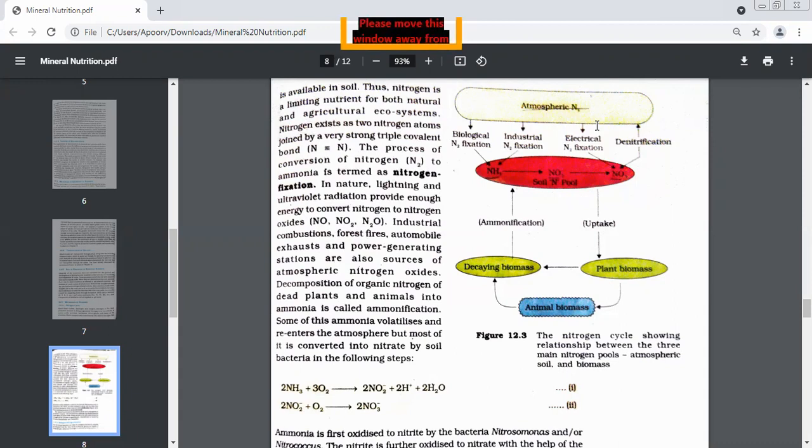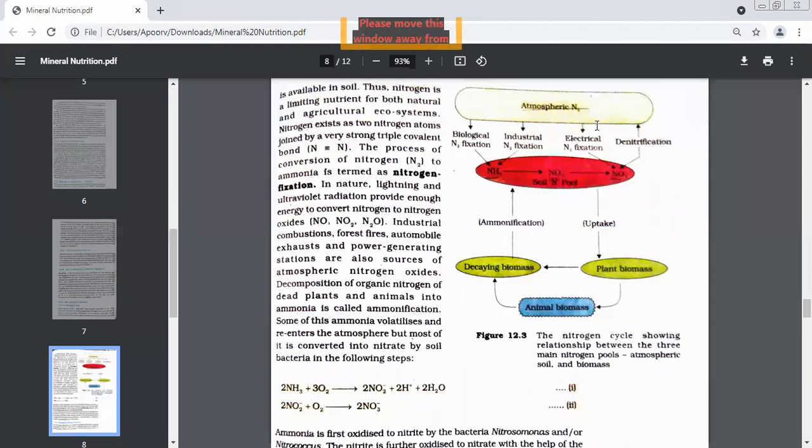Remember, children, what is the formula of nitrogen? N2. So that means how many atoms are there? 2 atoms of nitrogen in one molecule.